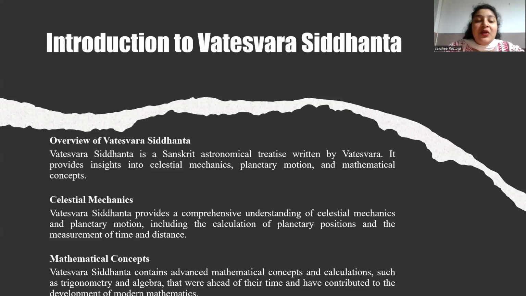So there are some key features of the overview of Vateshwar Siddhanta. The use of eclipse theory to explain the planetary motions and accurate calculation of lunar and solar eclipses, and discussions of astronomical phenomena such as heliacal rising and settings of planets, and use of astronomical tables to simplify calculations. Impact, it influenced the development of astronomy in India and beyond. It contributed to the advancement of mathematical astronomy in the medieval period. It demonstrates the sophistication and the achievements of ancient India in astronomy and mathematics.